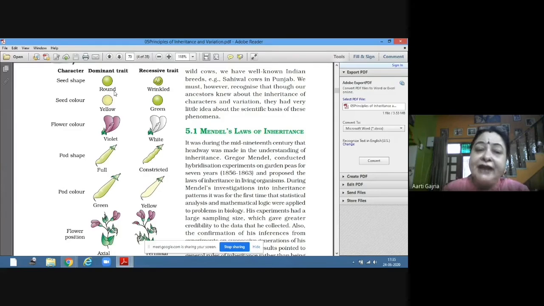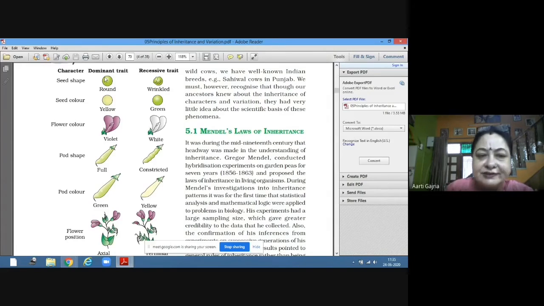He made sure that these plants are of true breeding line, pure breeding line. That means from both the parents, it is round only. From mother as well as from father, it is round. So that is called pure breed line or true breed line.